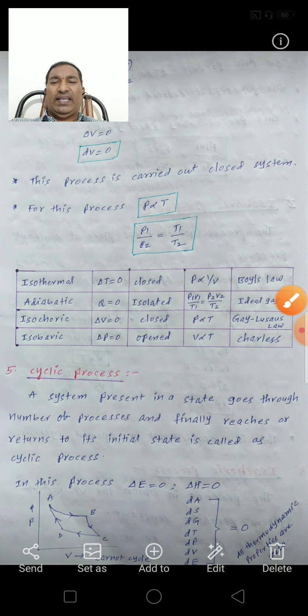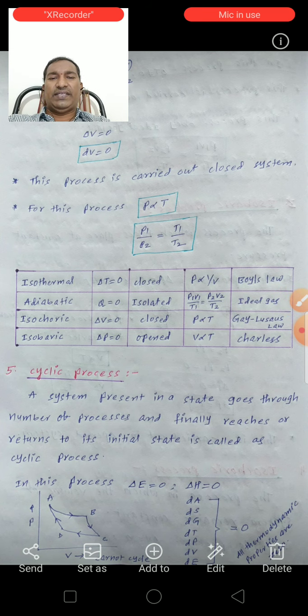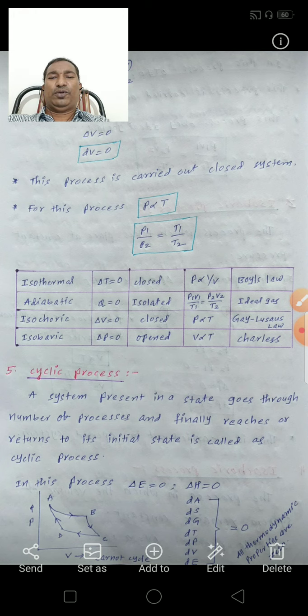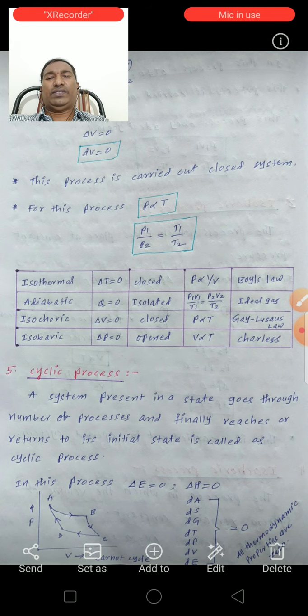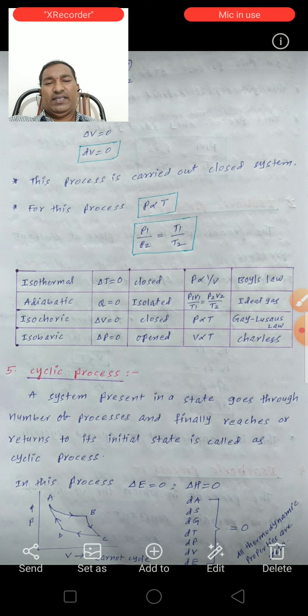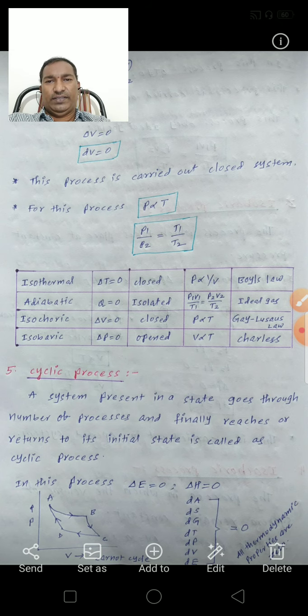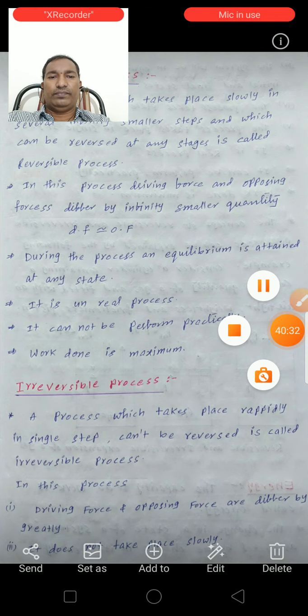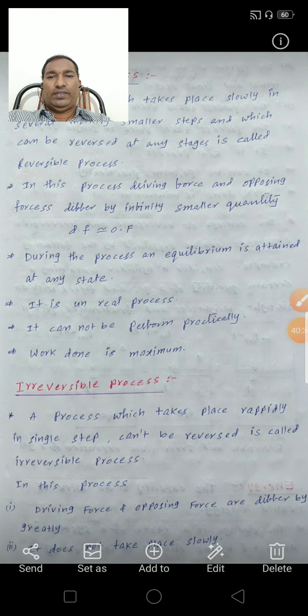Cyclic process: in a cyclic process, the system present in a state goes through a number of processes and finally returns to its initial state. In a cyclic process, all the above thermodynamic properties change is 0. So these are some properties.